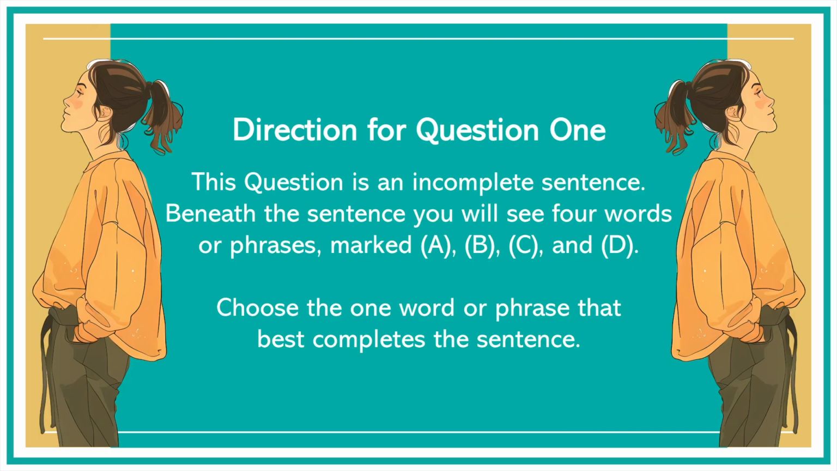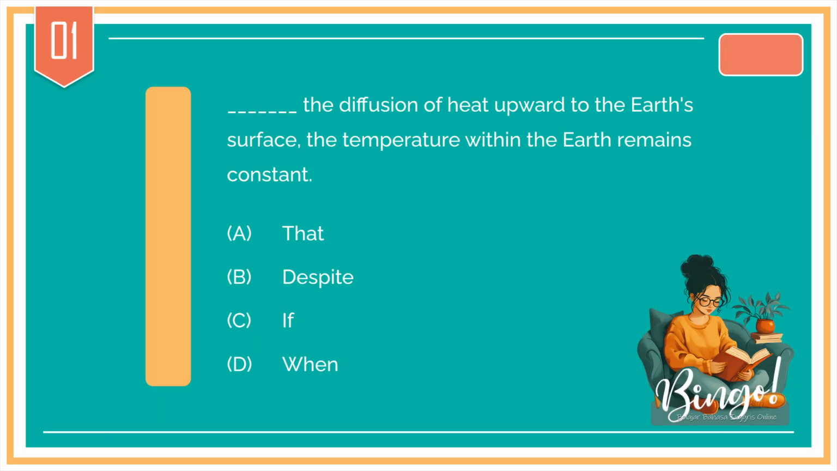Answer each question in 37.5 seconds. Direction for question 1. This question is an incomplete sentence. Beneath the sentence you will see 4 words or phrases, marked A, B, C, and D. Choose the one word or phrase that best completes the sentence. Question 1.